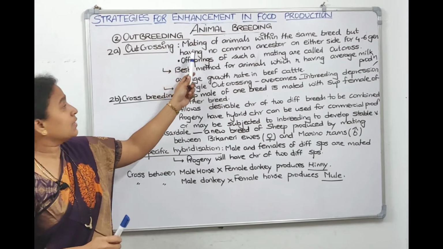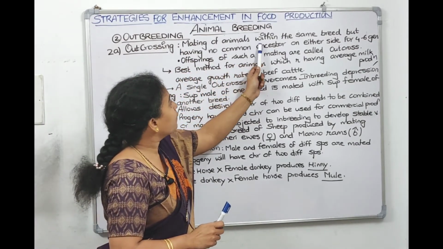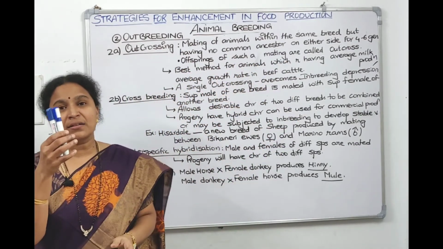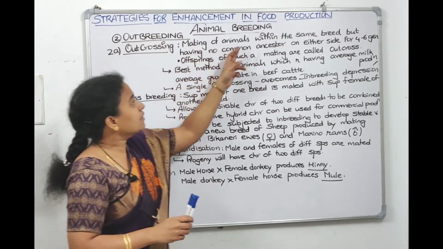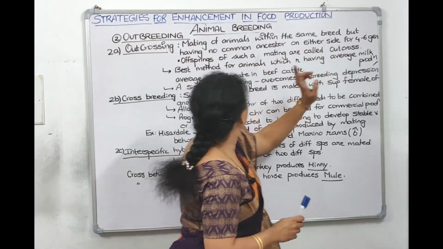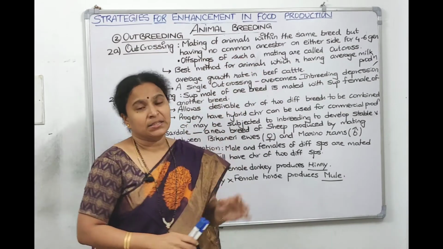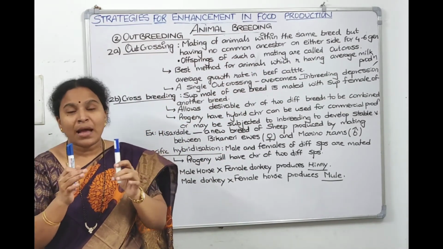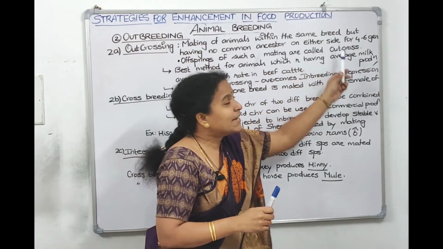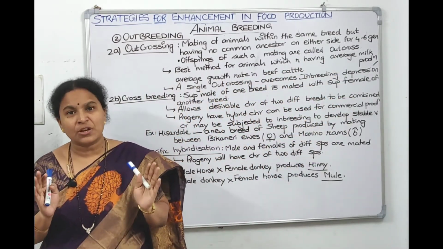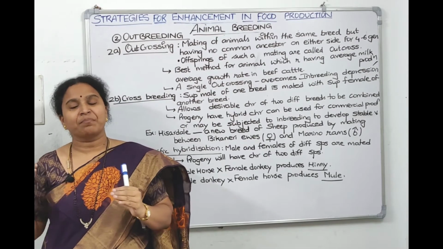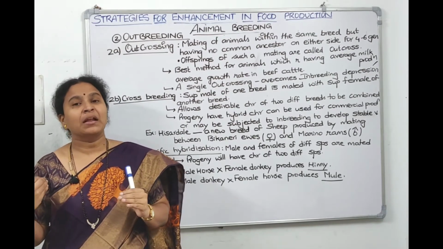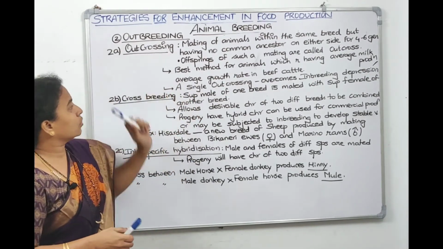See here, what did we write? Mating of animals within the same breed. See, these two are the same, right? So mating the animals within the same breed, but they don't have common ancestors. Either the male or the female, they don't have common ancestors on either side. For the past 4 to 6 generations, they are separate. They are produced by separate male and female. Then that is called outcrossing.